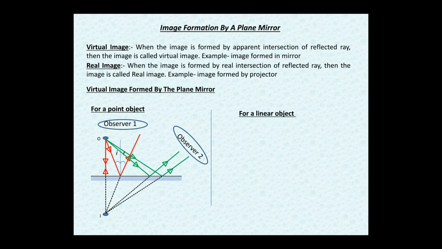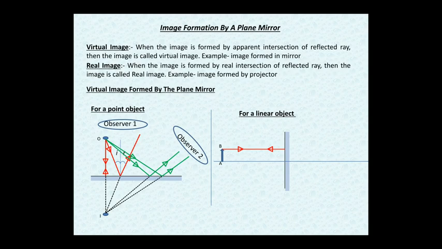Let us see. For a linear object, we take a mirror. In front of the mirror, we take an object AB. Now, from B, a ray of light strikes the mirror normal to the mirror, perpendicular to the mirror. It bounces back and retraces the same path because it is the case of normal incidence.